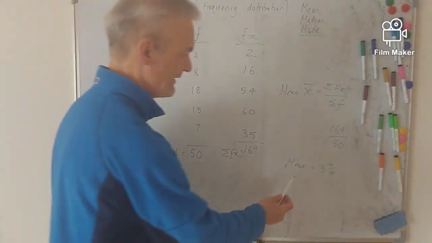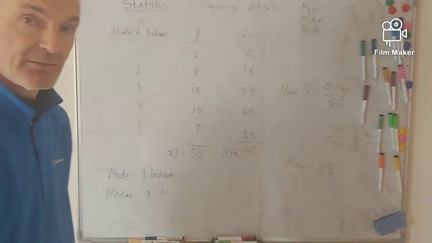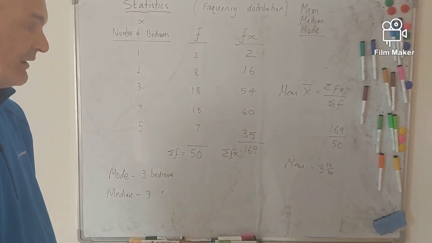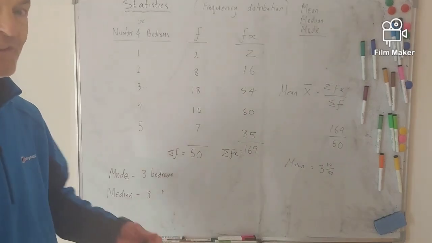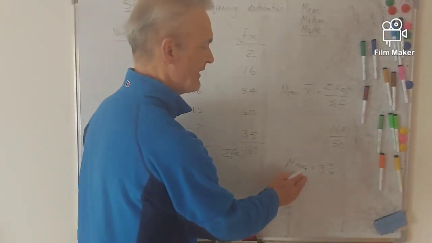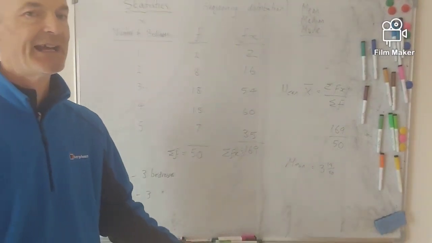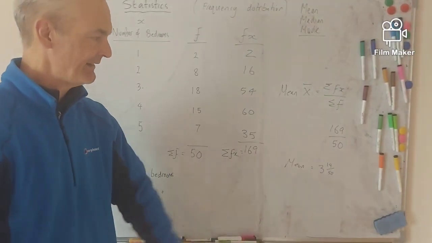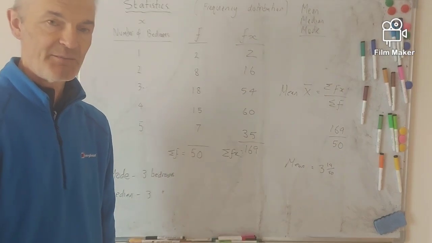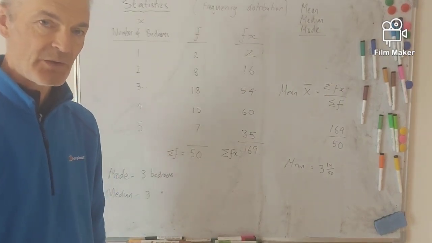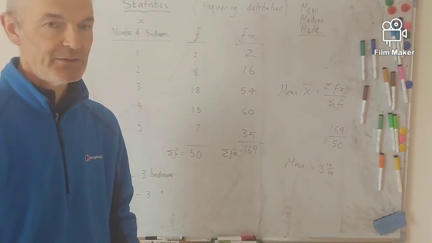And that's an accurate measurement of what the mean is. Notice that in terms of, what does it mean? It means the average number of bedrooms is 3 and 19 50ths. Well, obviously you can't have 3 and 19 50ths of a bedroom. Okay, so how useful that is to you, you'd have to decide.